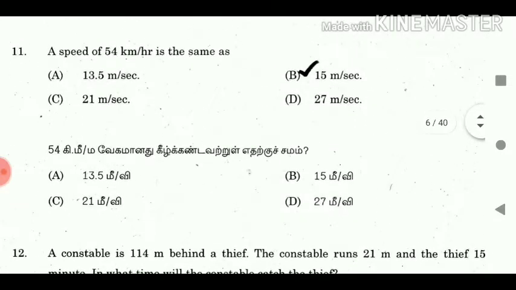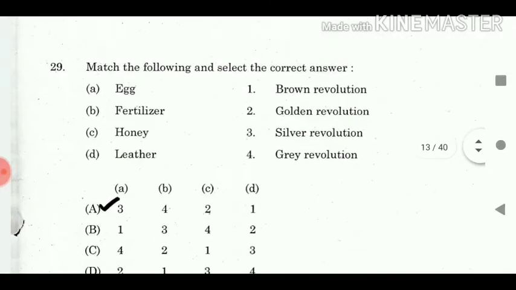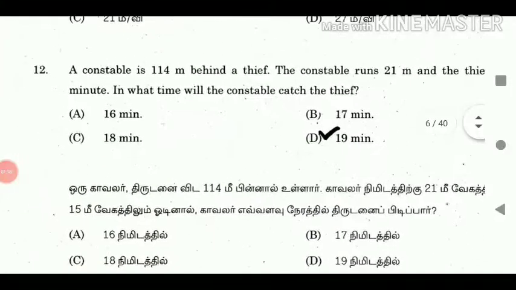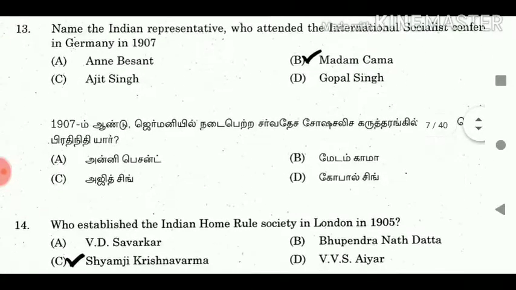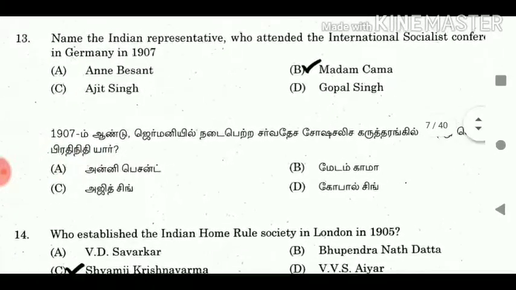11. A speed of 54 km per hour is the same as? Answer: 15 meter per second. 12. A constable is 114 meter behind a thief. The constable runs 21 meter and the thief 15 meter in a minute. In what time will the constable catch the thief? Answer: 19 minutes. 13. Name the Indian representative who attended the International Socialist Conference held in Germany in 1907.